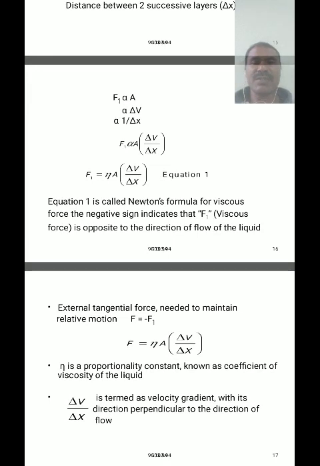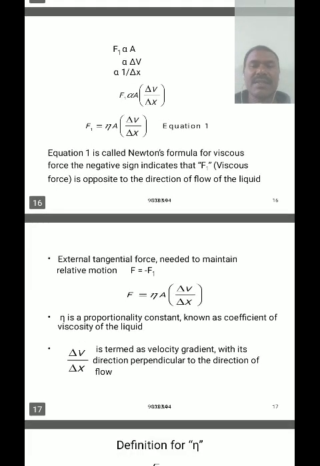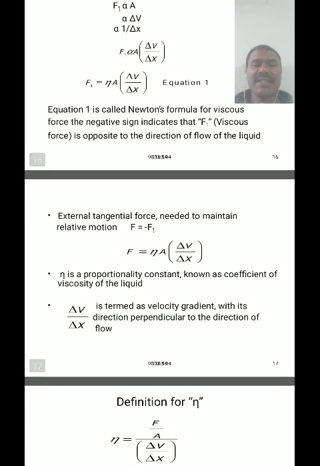F1 is the opposite force, like a dragging force of a liquid. When the external tangential force needed to maintain a relative velocity is F equal to minus F1, then F is equal to eta A into delta V by delta x, and eta is called a proportionality constant. It is also called the coefficient of viscosity.